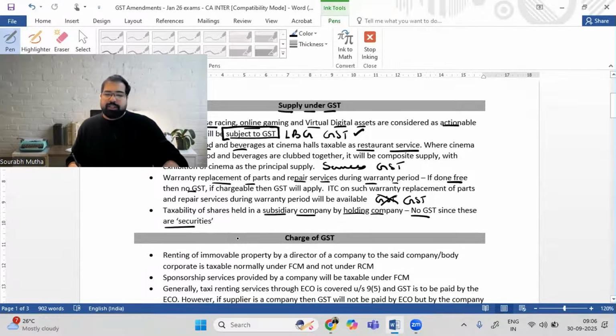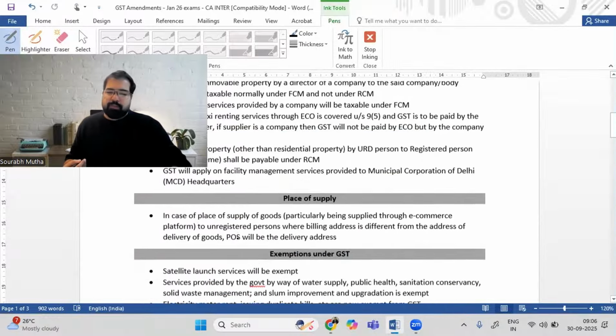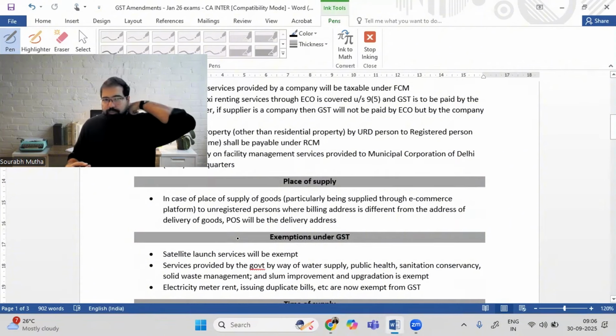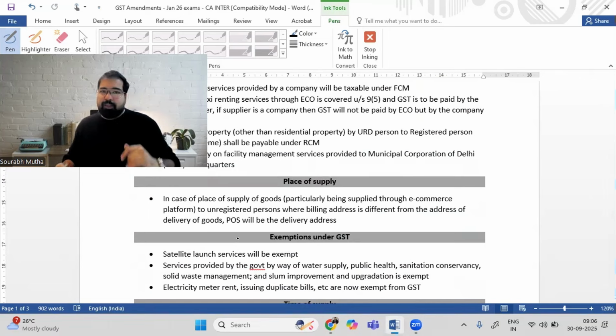This is a chapter called supply. Charge of GST will come in sometime. We'll now go to place of supply. Guys, you know, place of supply is where GST becomes intrastate or interstate. Let me give you an example.